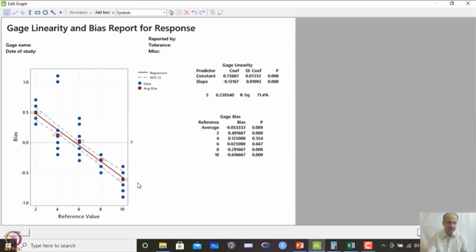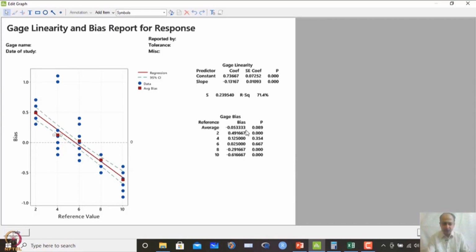All the average values are given over here, and this is the bias line. What is plotted over here is the bias for the 12 observations that we have, and the average bias is the red spot at any given reference point. So, what is the average bias from the observed readings? This is on the positive side, this one is near 0, and then again we observe negative bias on the other two observations, 8 and 10. Okay. So, this will be shown over here.